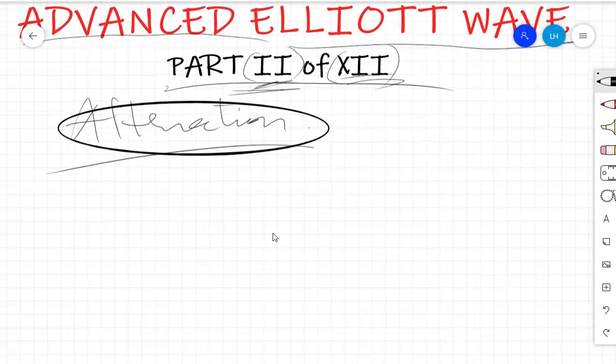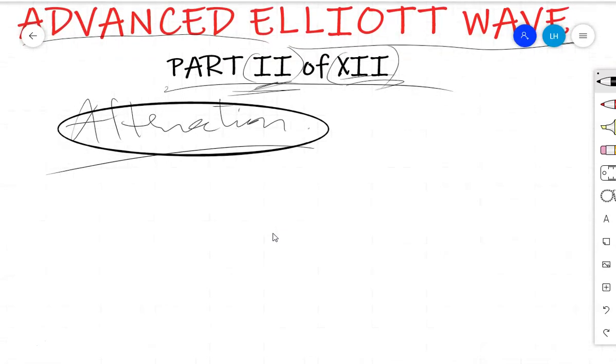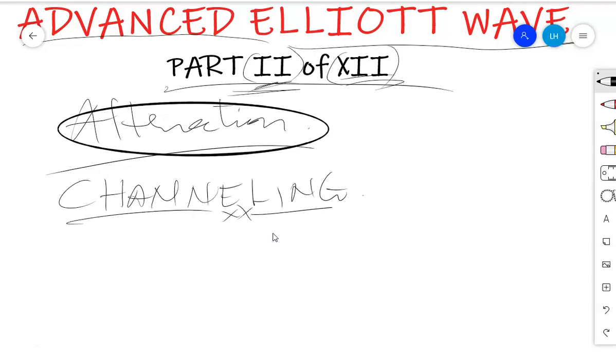So the guideline of alternation was over, and today we are going to the second guideline, and mainly this is the guideline of channeling. Our today's session is on the guideline of channeling. Now this is very simple. It will be a very short session, but keep in touch, because it is very tricky, and it will help you a lot in the market if you understand how to apply the idea of channeling.